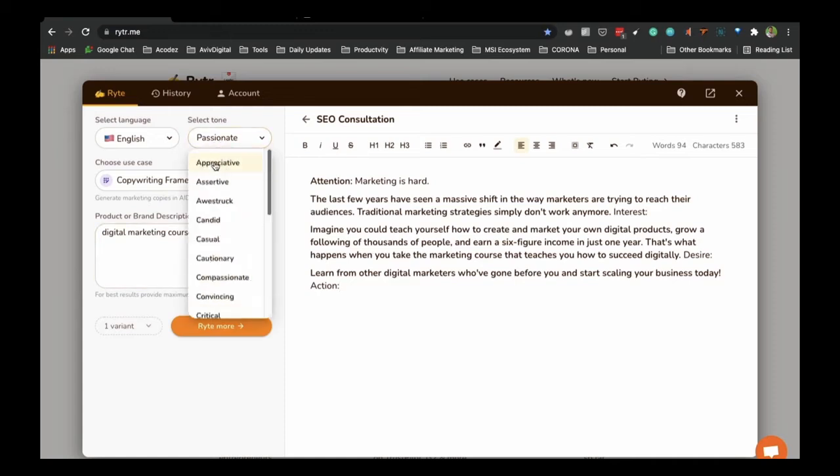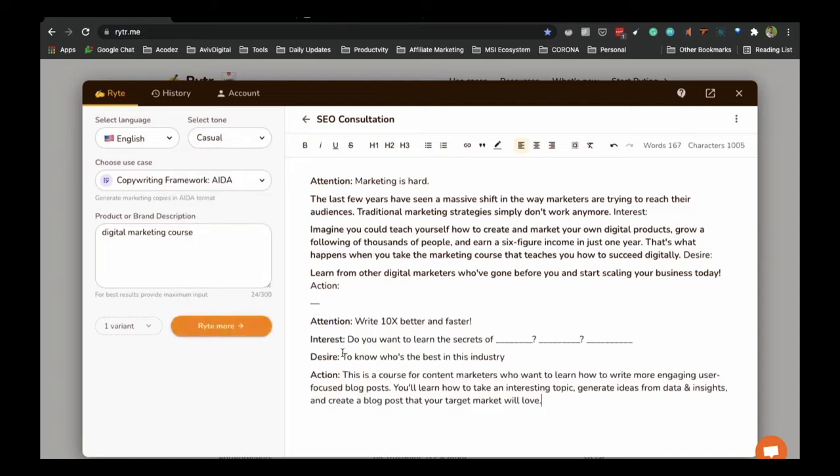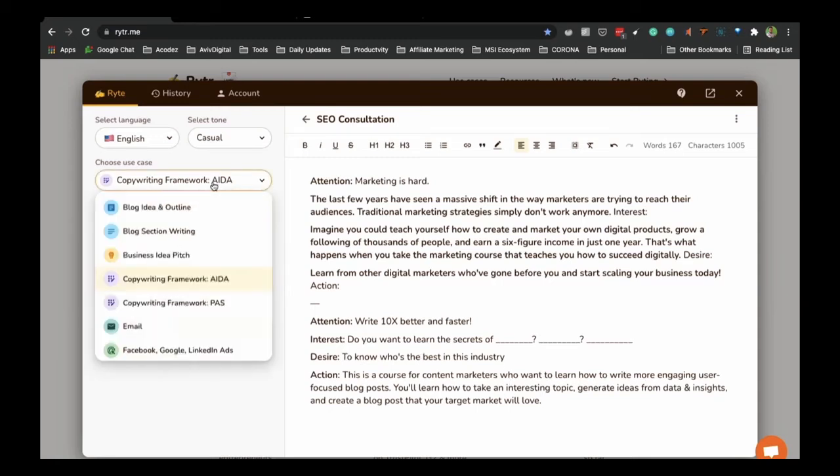So let's choose appreciative, or whatever you want, like casual. When you want to create a casual tone, you can see, right, 10x better and faster interest. Do you want to learn more secrets of digital marketing or content writing, whatever you want. So desire, and action. So that's the way you can create AIDA based content.